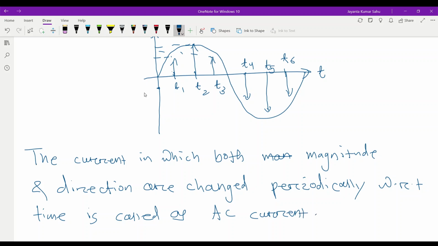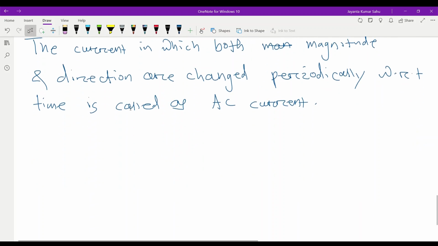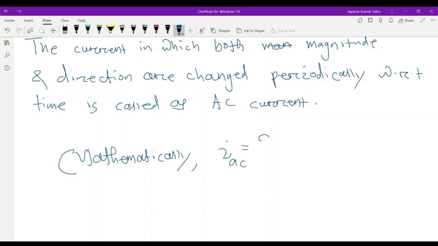Mathematically, we can write I AC equal to dq by dt, because both magnitude and direction are changed periodically with respect to time.